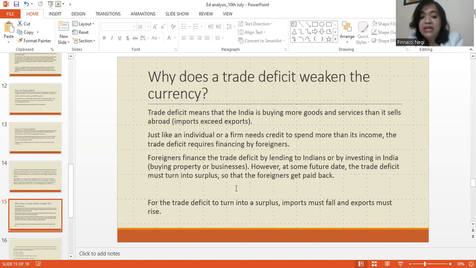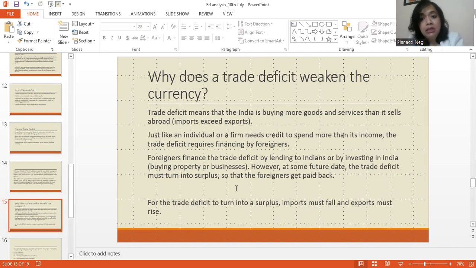So foreigners finance the trade deficit by lending to Indians or by investing in India, right? So we would borrow from abroad or we would try and attract FDI. However, at some future date, the trade deficit must turn into surplus so that the foreigners get paid back, students. But this borrowing from abroad cannot go on indefinitely, right?